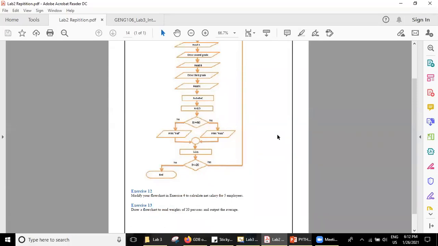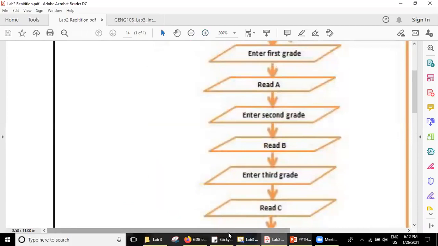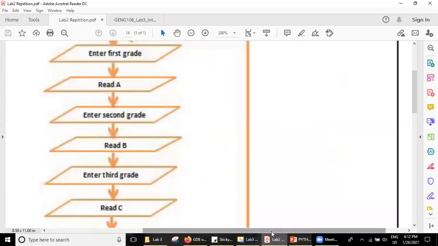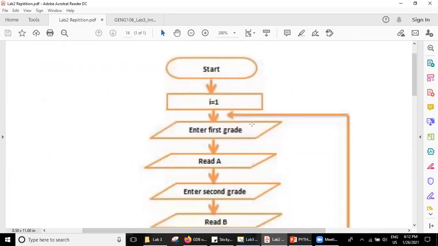This rhombus symbol, right? It's like a processing. And this square symbol and rectangle symbol. These symbols, every time when we are starting and ending a flow chart, we'll use these kind of symbols. For a computation or initialization, we will use rectangle. Computation, I mean A plus B or something like this.